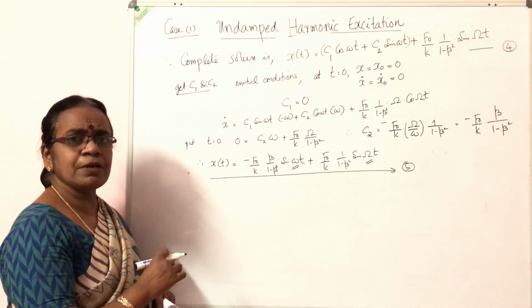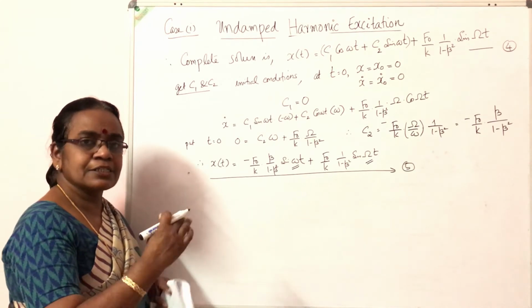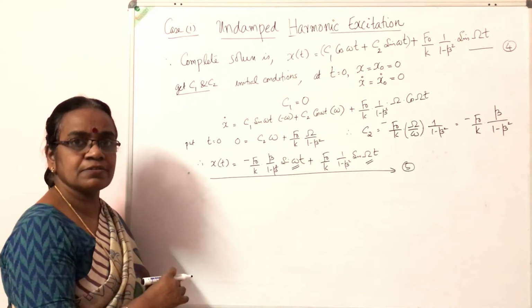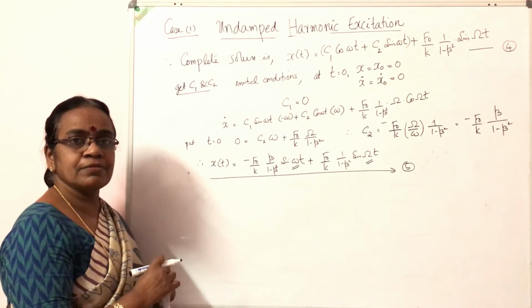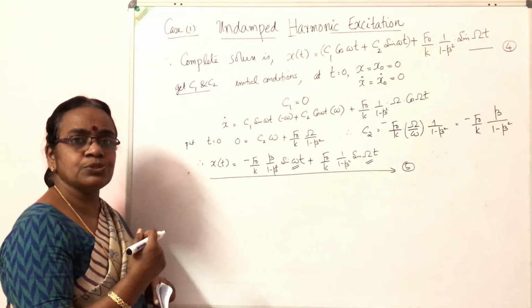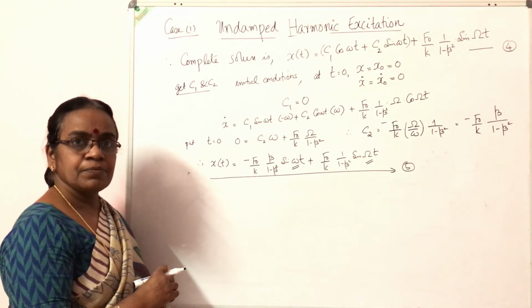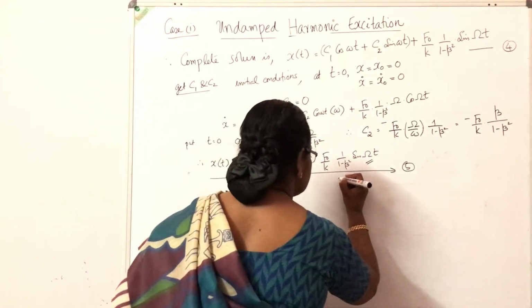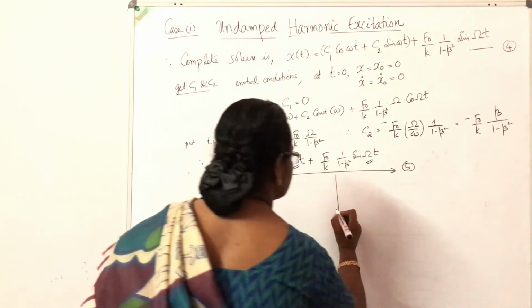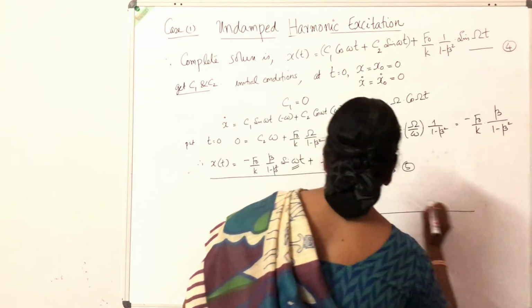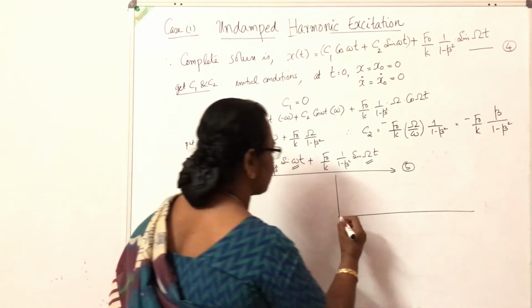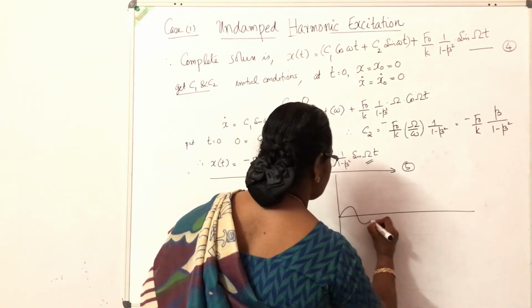The total response combines two harmonic functions with different frequencies, amplitudes and phases. If I split these two and draw the response diagram, the first part is at the natural frequency; the system is vibrating at the natural frequency.